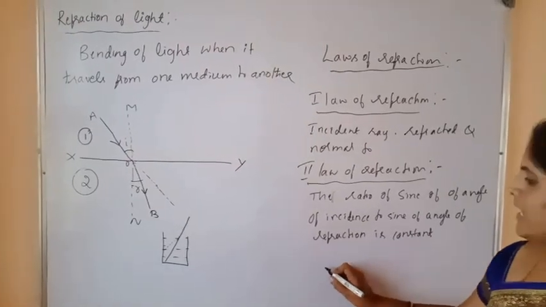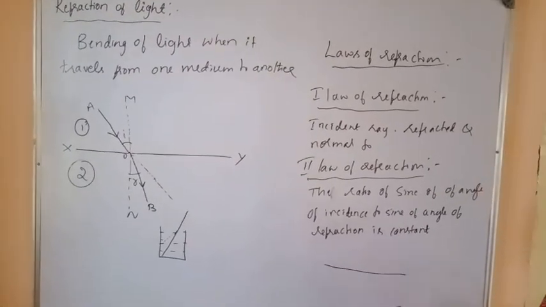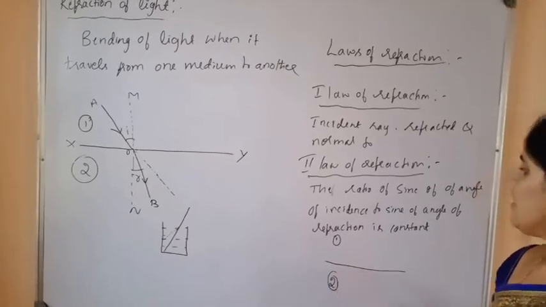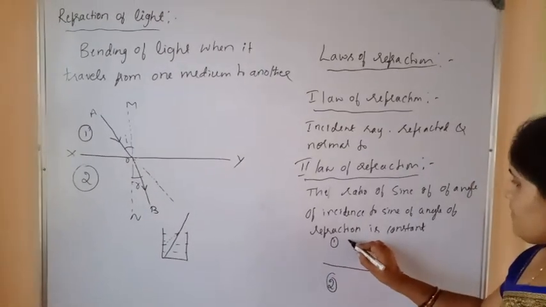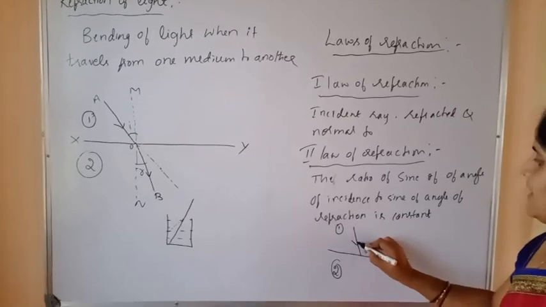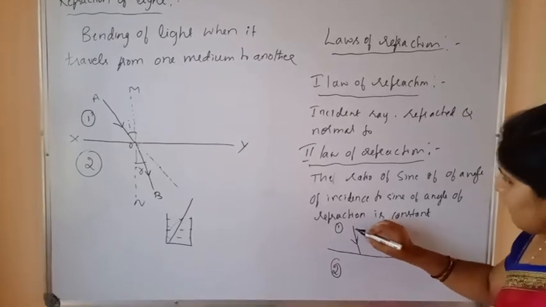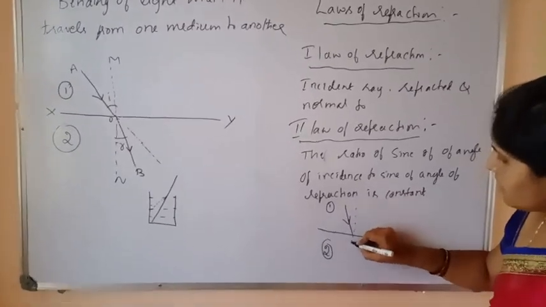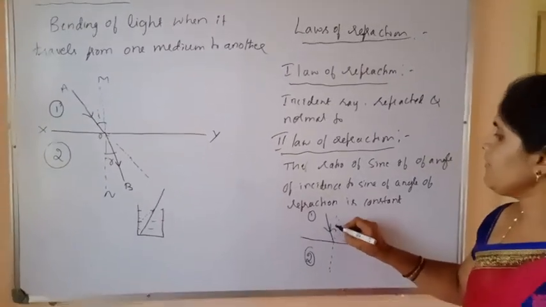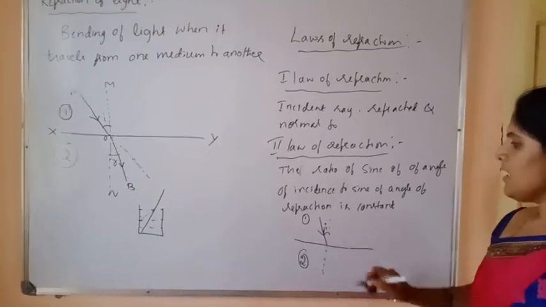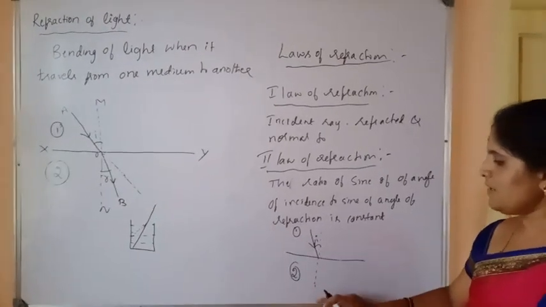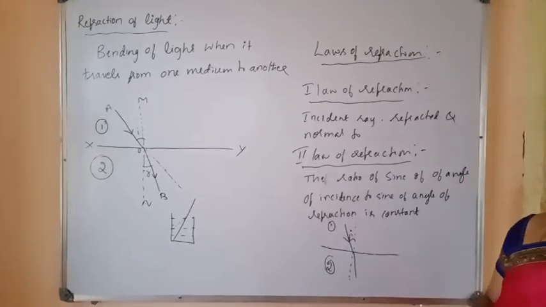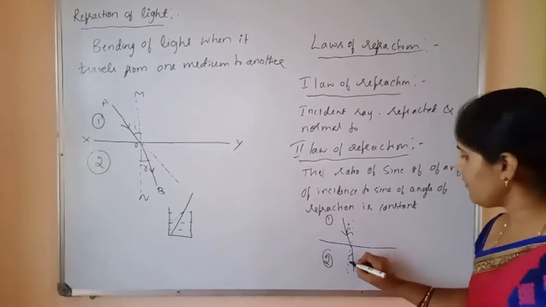For example, let us consider two medium. This is medium 1 and this is medium 2. When a ray of light travels from one medium to another medium, here this is the incident ray. Let us draw a normal line for this. This is the angle of incidence. Suppose this light travels from first medium to second medium. It bends like this. So this is the angle of refraction.